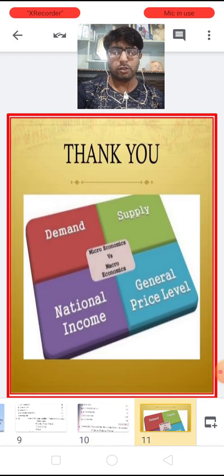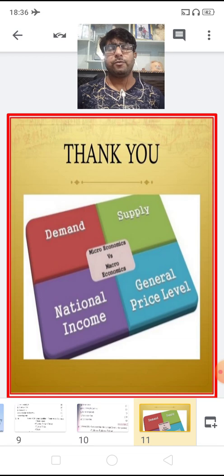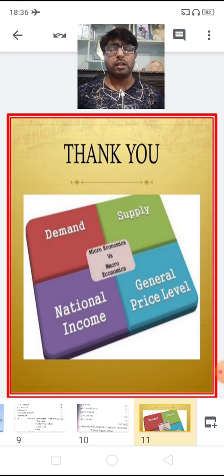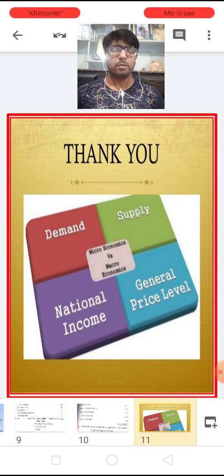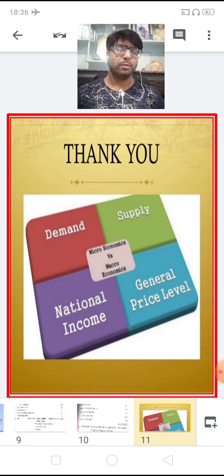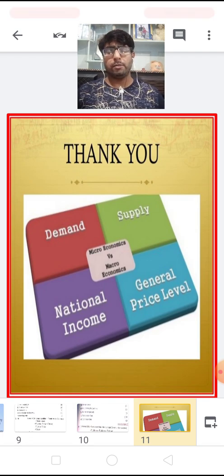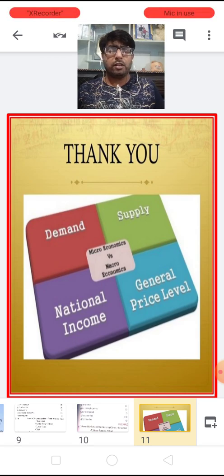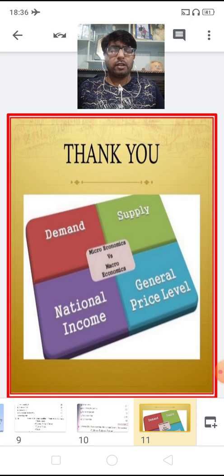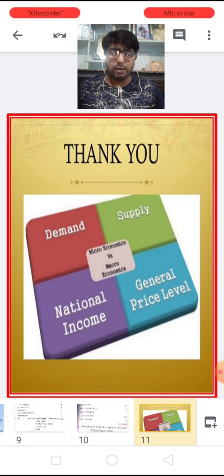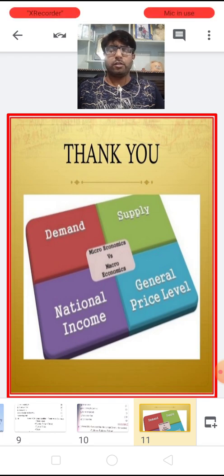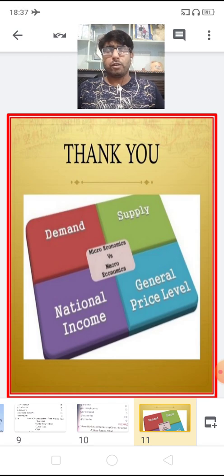So children, so far we have learned the definition of the budgetary deficit. Thereafter we learned the various types of deficit: revenue deficit, fiscal deficit and primary deficit, along with their implications, and we have understood two numericals of calculating the various types of deficit. I hope today's lecture helps you understand this concept of budgetary deficit of the government. In the next video, we are going to start the next chapter of the book, that is foreign exchange rate.